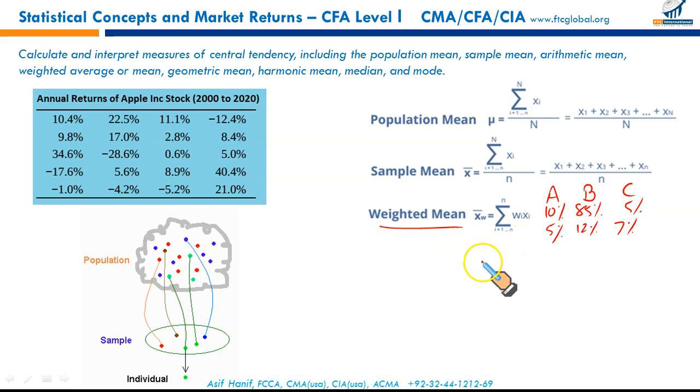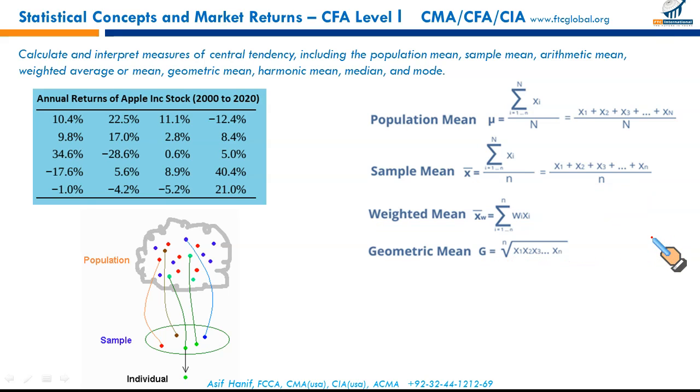So weighted mean is simply 10% of 5 plus 85% of 12 plus 5% of 7. Adding all these by taking 10, 85, and 5 as weight will give you a weighted average return of 11.05. Simple idea, needs no further elaboration.